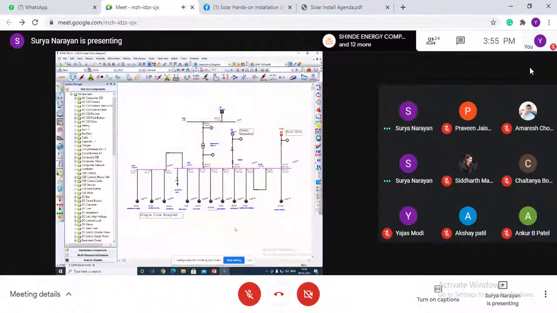Harmonic analysis. Yeah, we can do harmonic analysis here because we are using an inverter. That means there will be harmonics fed into the system. What we should do to control those harmonics.